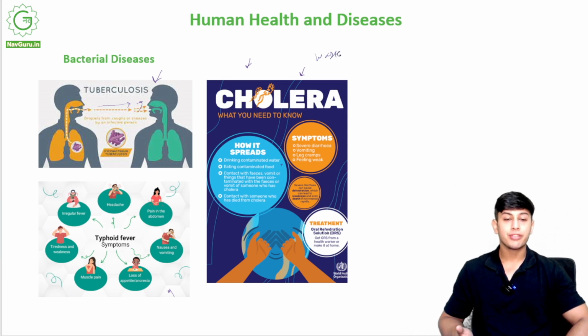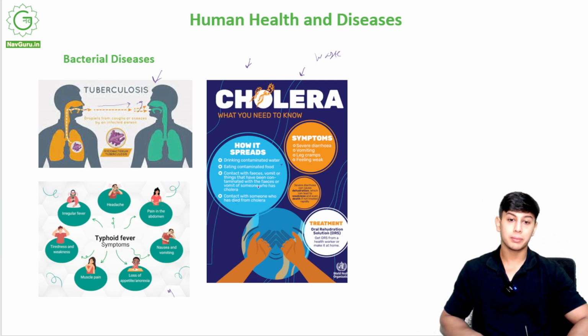If you get in contact with someone's vomit, who had cholera, there are chances that it will be transmitted to you. If you come in contact with any waste product of that person, you will get cholera. Contact with someone who has died from cholera.